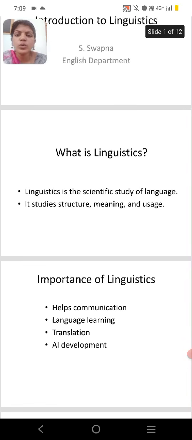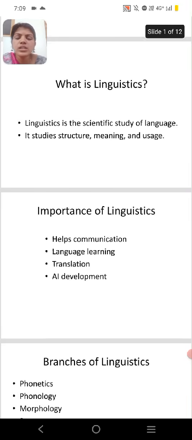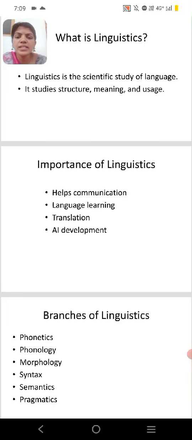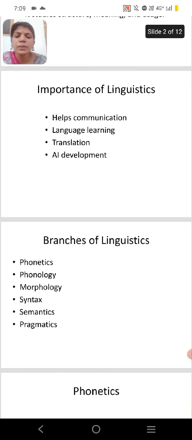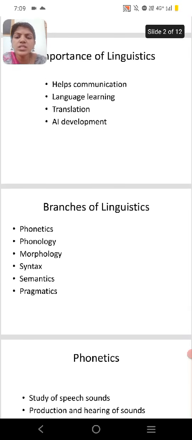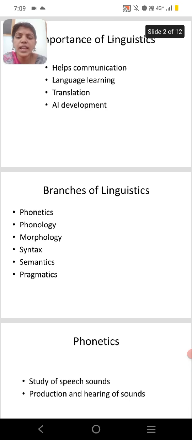So today we are going to see what is linguistics. Linguistics is the scientific study of language, and it studies structure, meaning and usage. The importance of linguistics is that it helps communication, language learning, translation and AI development.